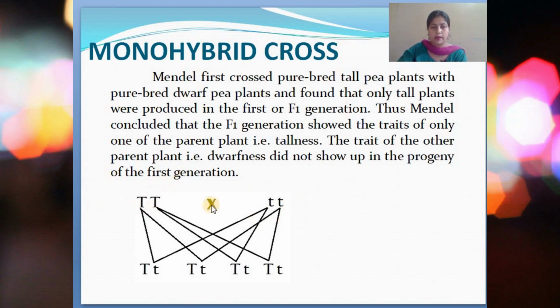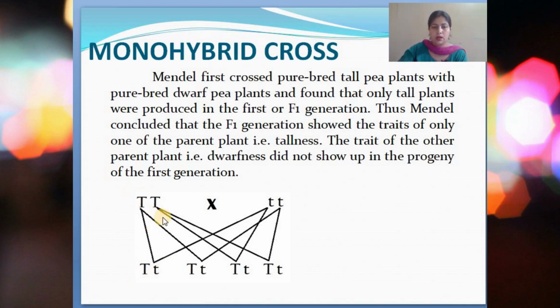So when a pure tall plant and a pure dwarf plant are crossed together, what happens? This tall character mixes with a dwarf character, but the character which is produced is again a tall one. So this small t, although it is present, is recessive. This is why small t is also known as a recessive gene. Although it is present, it cannot suppress the tall characteristic from being expressed. The tall characteristic is always expressed, and that is why it is also known as a dominant gene or dominant characteristic.